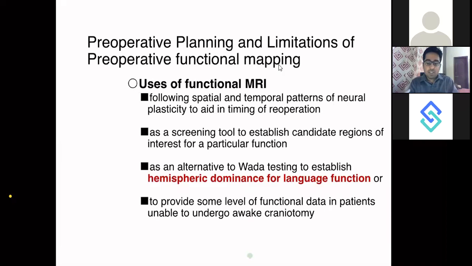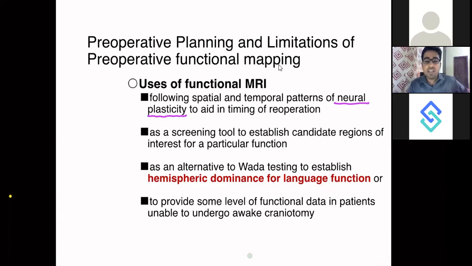Now, what are the uses of functional MRI? It follows spatial and temporal patterns of neural plasticity to aid in the timing of reoperation. In case the patient is having a resurgery and you have excised a particular brain area, you will be able to assess whether the function related to that brain area has been restored or not. There is a phenomenon called neural plasticity. This is an MCQ.